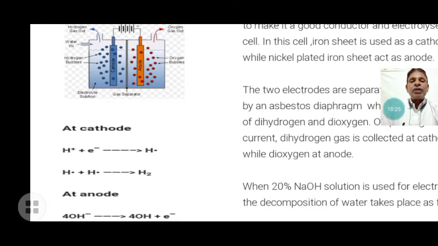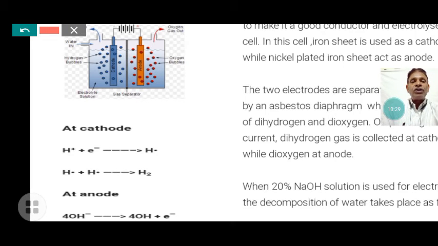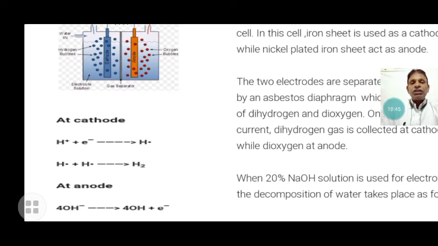Two hydrogen atoms combine and form hydrogen gas, which is released at the cathode. At the anode, hydroxide releases one electron and is oxidized, and oxygen is liberated. The oxygen atoms combine to form an oxygen molecule, which is liberated at the anode.